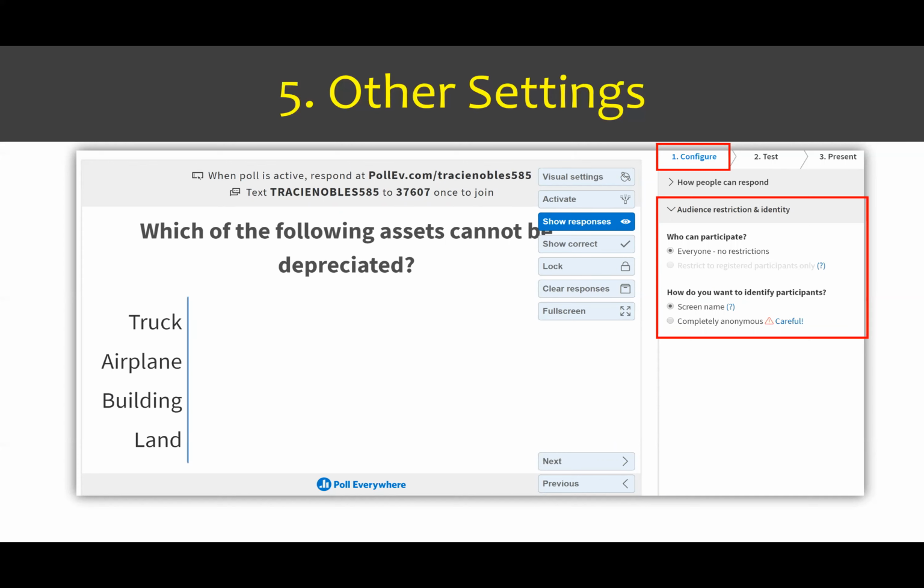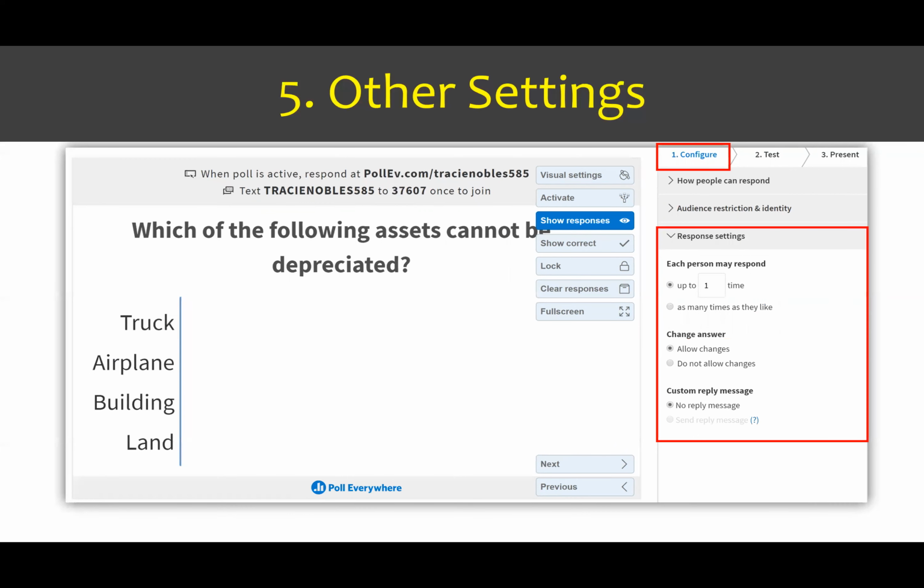Now, we also have some configurations that we can do for response settings. So in response settings, you can say how many times each person has the ability to respond. You can allow them to respond as many times as they like. You can change the answer, allowing them to either lock in their answer or change the answer. And you could customize a reply message. I don't bother doing that though. So those are the configurations that are available for these other settings in the Poll Everywhere website.